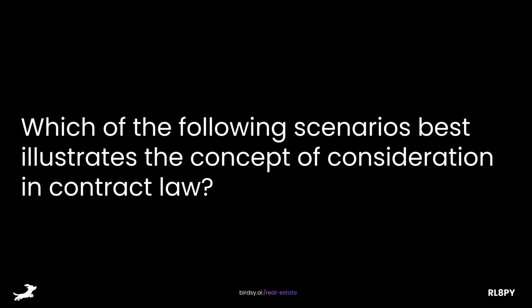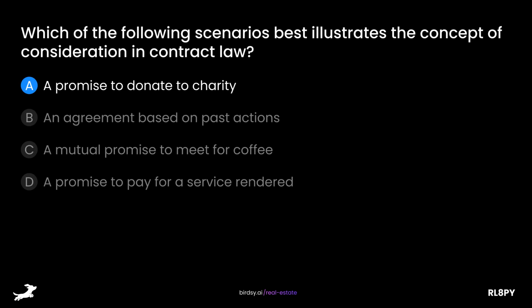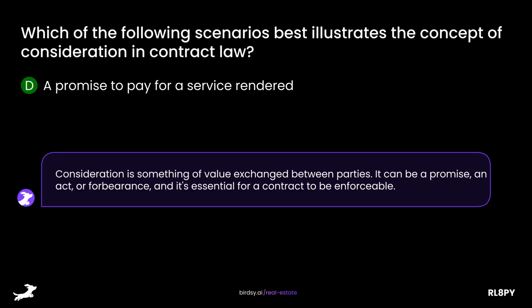Which of the following scenarios best illustrates the concept of consideration in contract law? Is it A, a promise to donate to charity? B, an agreement based on past actions? C, a mutual promise to meet for coffee? Or D, a promise to pay for a service rendered? The answer is D, a promise to pay for a service rendered. Consideration is something of value exchanged between parties. It can be a promise, an act, or forbearance, and it's essential for a contract to be enforceable.